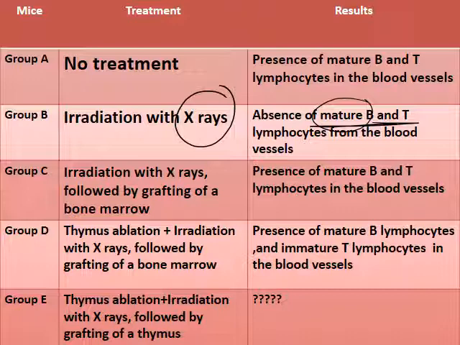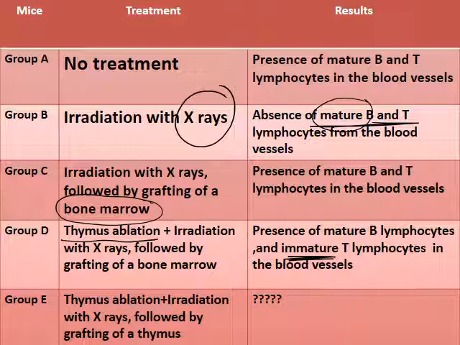Group C, we did irradiation with X-rays followed by grafting of a bone marrow. As I said, X-rays destroy the bone marrow, and then we graft a bone marrow. We see the presence of mature B and T lymphocytes in the blood vessels. Group D, we have thymus ablation, meaning that we remove the thymus, and then we did irradiation with X-rays, followed by grafting of a bone marrow. We see presence of mature B lymphocytes and immature T lymphocytes. The conclusion here is that there is no thymus, so no mature T lymphocytes. The thymus is responsible for the maturation of T lymphocytes.